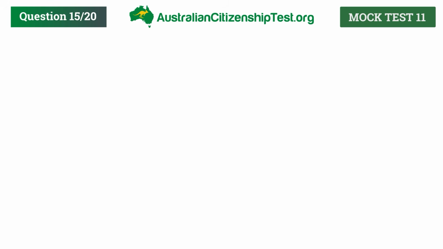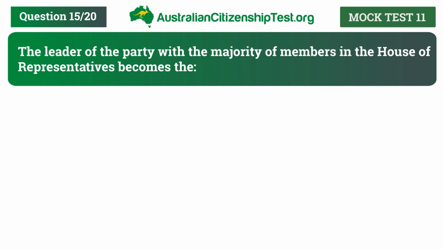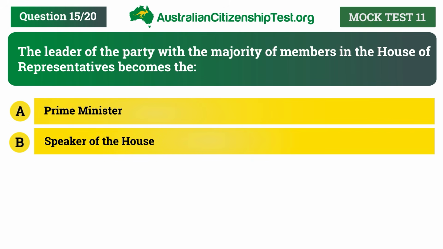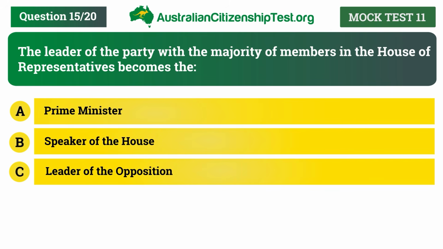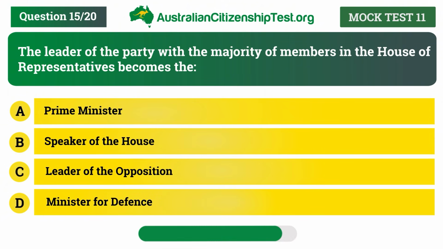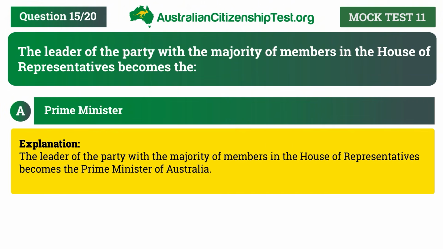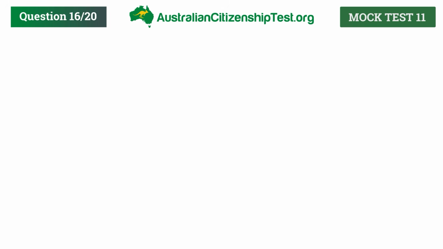Question 15. The leader of the party with the majority of members in the House of Representatives becomes the A. Prime Minister. B. Speaker of the House. C. Leader of the Opposition. D. Minister for Defence. The correct answer is A. Prime Minister. Explanation. The leader of the party with the majority of members in the House of Representatives becomes the Prime Minister of Australia.